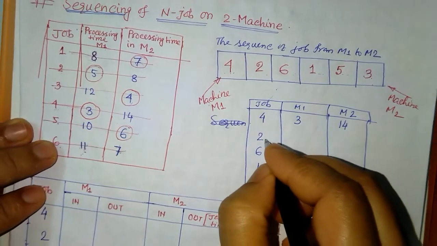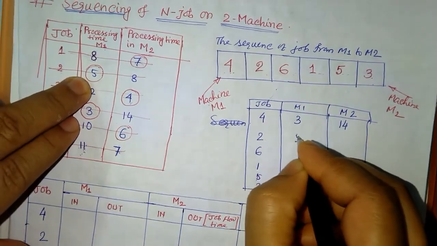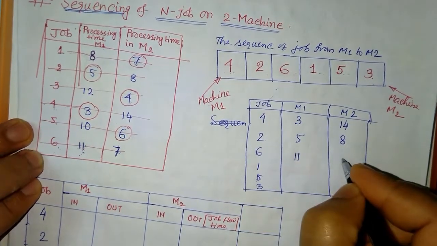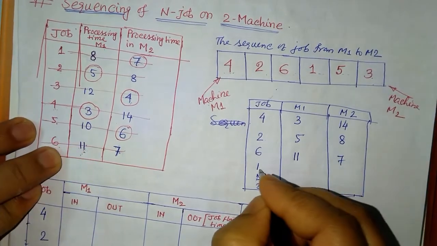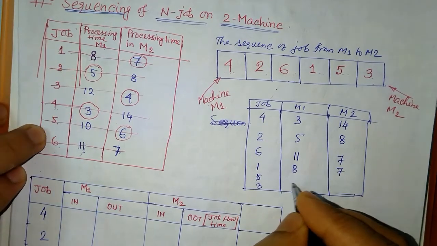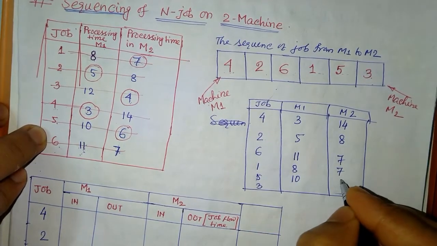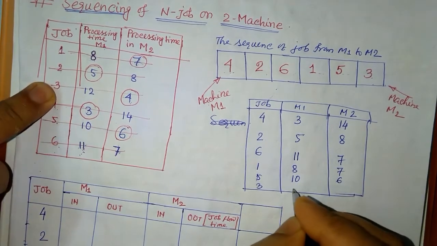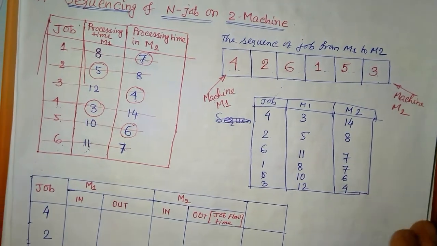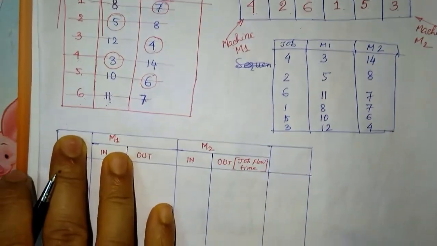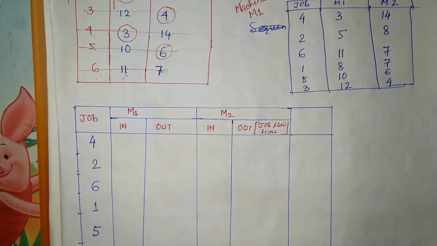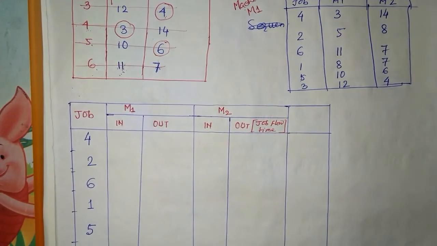Then we have job 2. Job 2 processing time in machine 1 is 5, and M2 is 8. Job 6 we have 11, then 7. Job 1, machine 1 is 8, here 7. Job 5, machine 1 is 10 and machine 2 is 6. Job 3, machine 1 is 12 and this is 4. Okay, so this is how we make the sequence. Then we'll move to the next table.